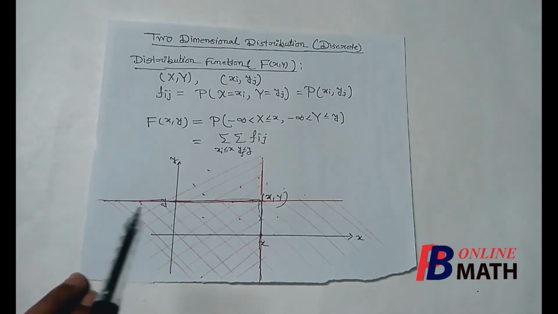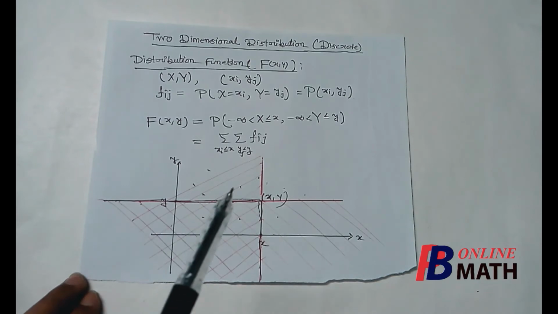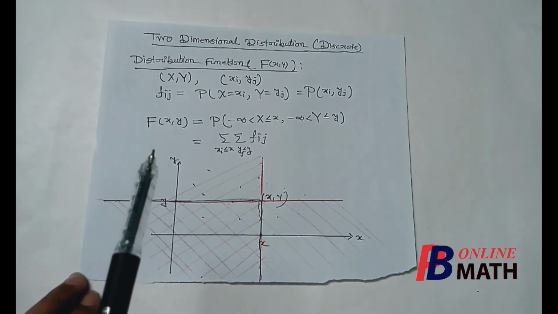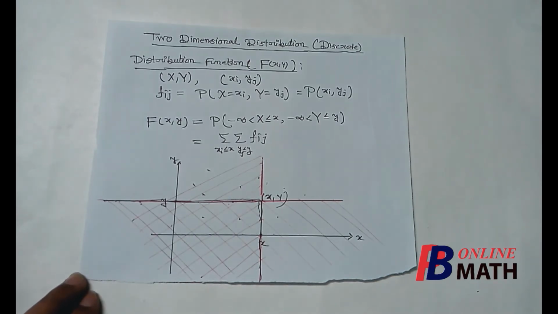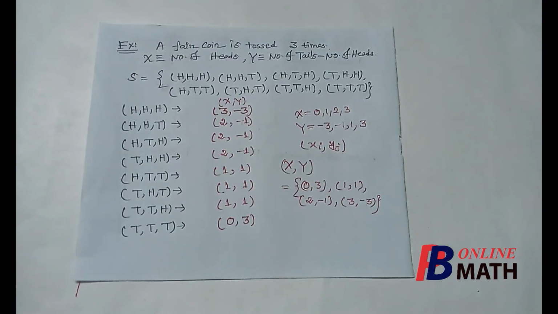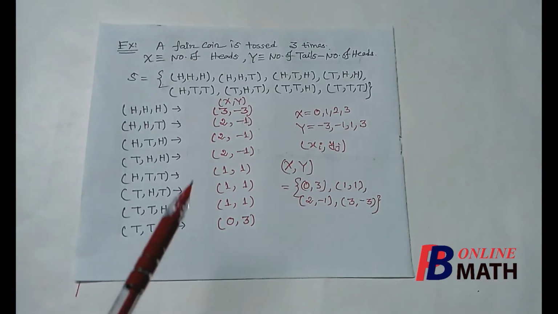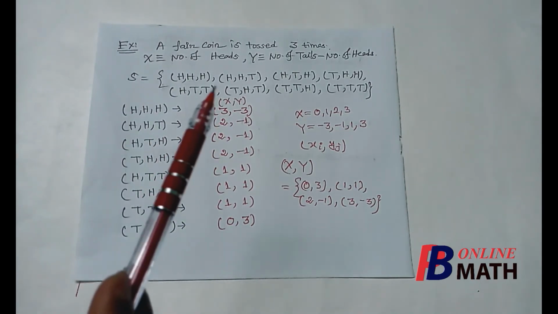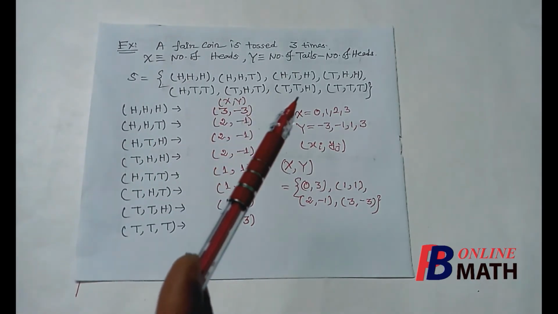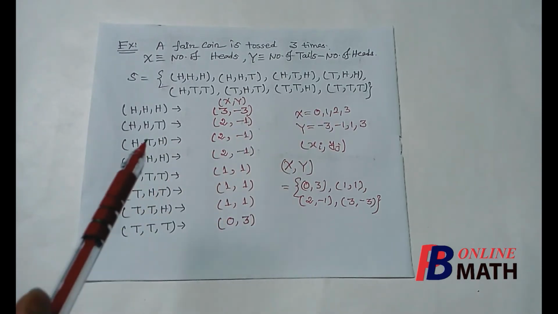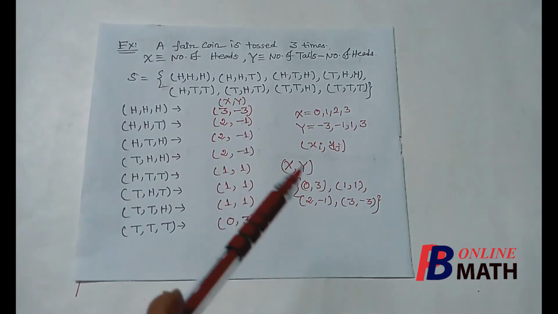So from this graph we can easily find the functional values of this distribution function Fxy. Now in the previous part we had considered one example, that is a fair coin is tossed 3 times and X denotes the number of heads, Y denotes the number of tails minus the number of heads. Then we had obtained the spectrums.